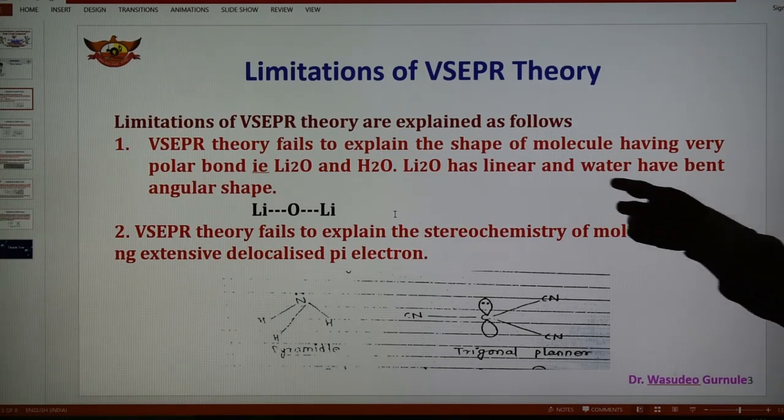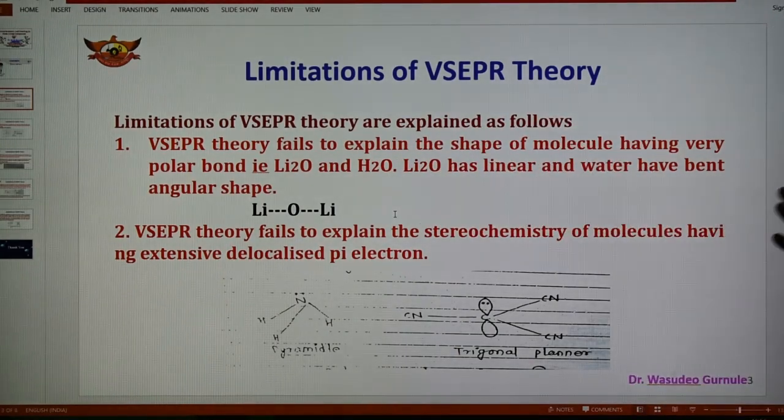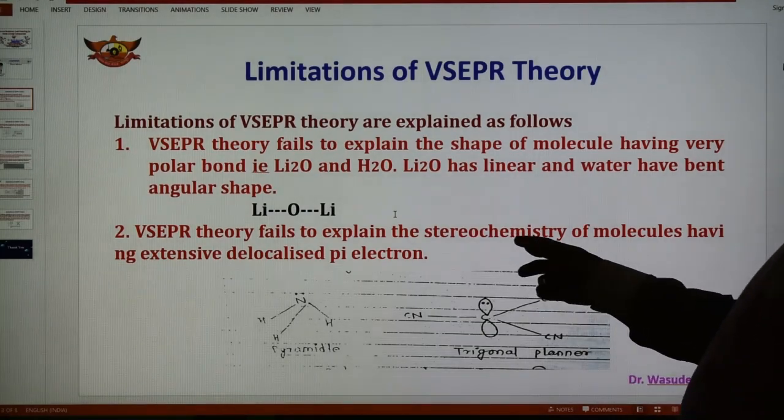This is the first limitation, that the molecule contains a very polar bond. The second limitation is that VSEPR theory fails to explain the stereochemistry of molecules.